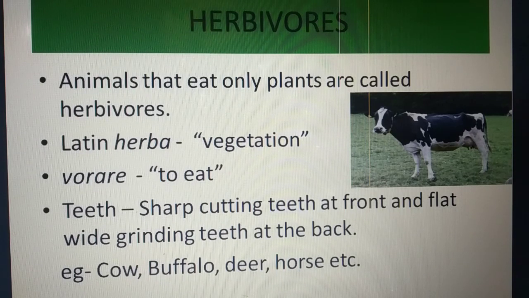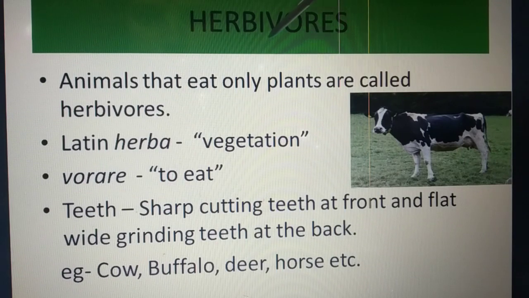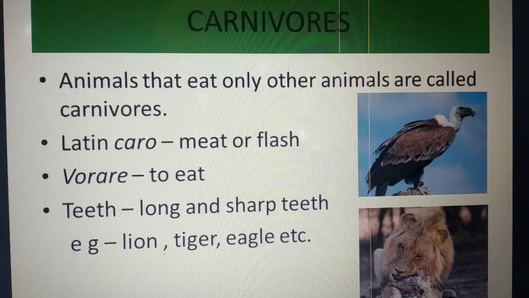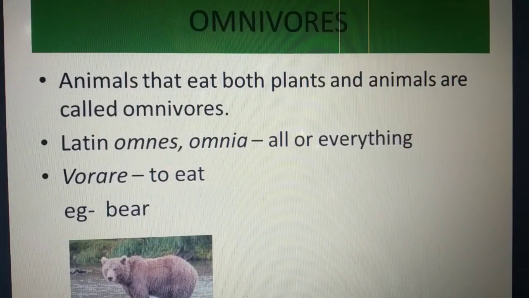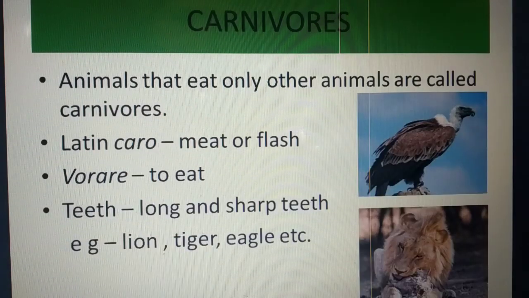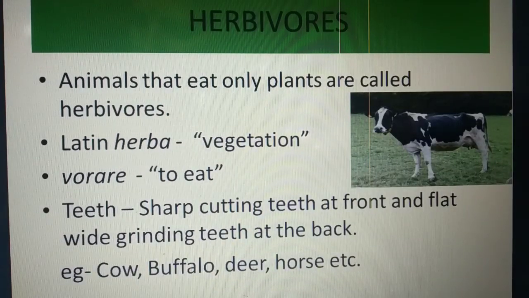It's the classification of the animals on the basis of their food habits. On the basis of the food habits, animals are of three types. The number one is herbivore, the second is the carnivore, and the third is the omnivore. Then see one by one. The first is a herbivore.